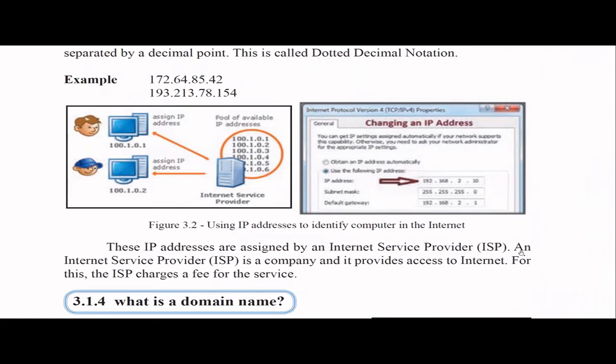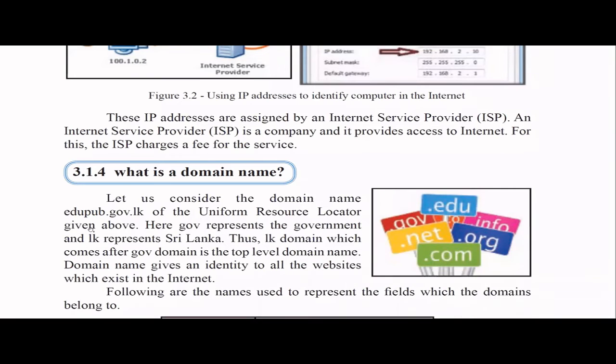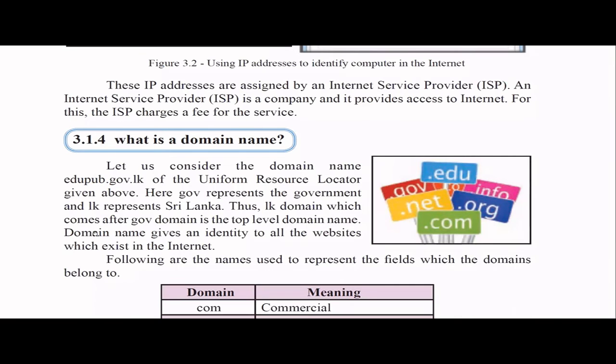So here again, they talk about internet service providers. They are the companies who provide access to the internet, right? And definitely they will charge you, right? The ISP, or internet service providers, will be charging for the internet connection. Then we have something called the domain name, right? In the earlier example, I said this part of the URL is the domain name. Here GOV represents government and LK represents Sri Lanka, right? This LK part we call the top level domain.